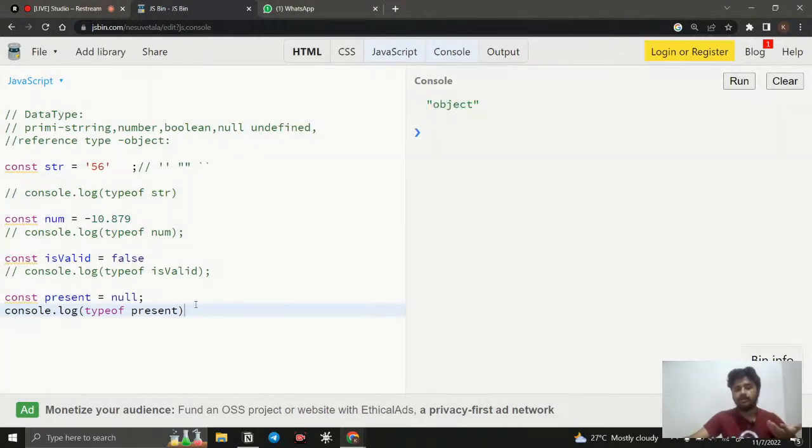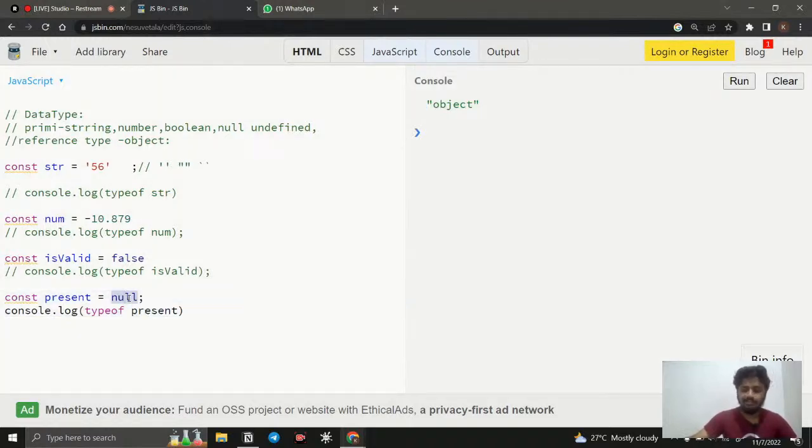It looks simple, and you may ask why it is not changed, but in the back end there is so much work involved when changing the null data type into a primitive data type. Then it is going to show some complex things. That is why they are not touching it and have not changed it. So this is an error only, but when we say null, it means empty.